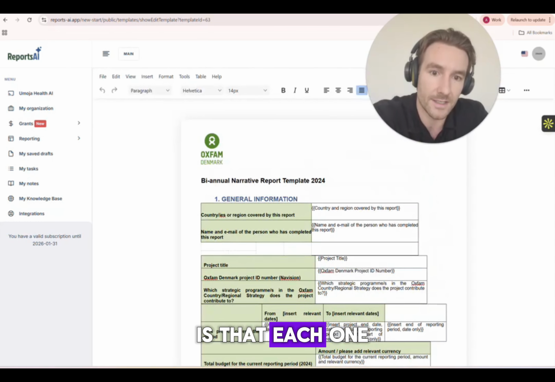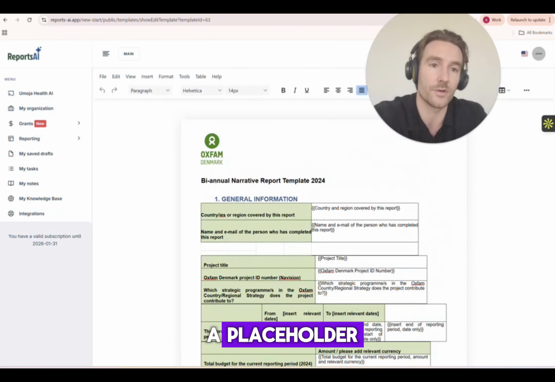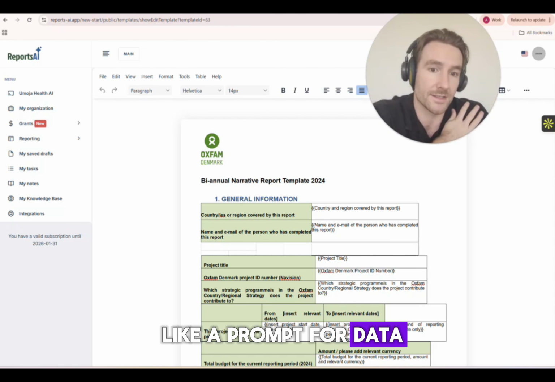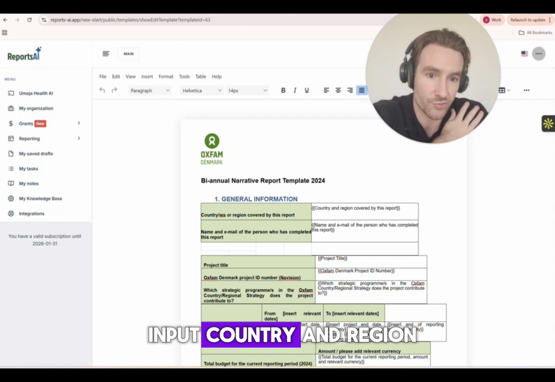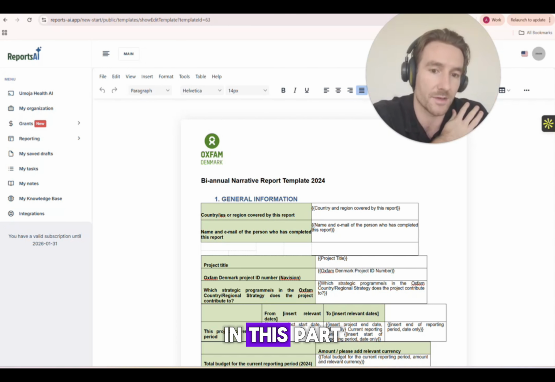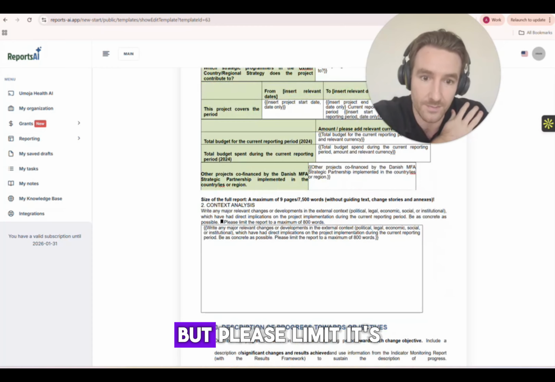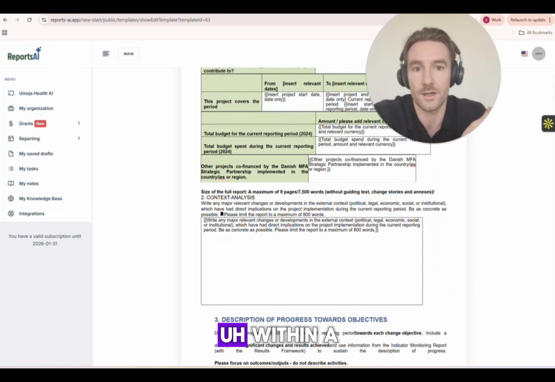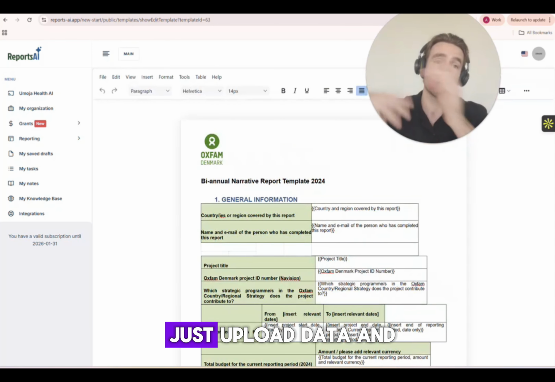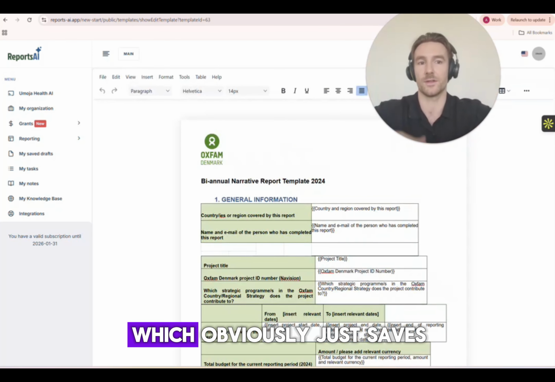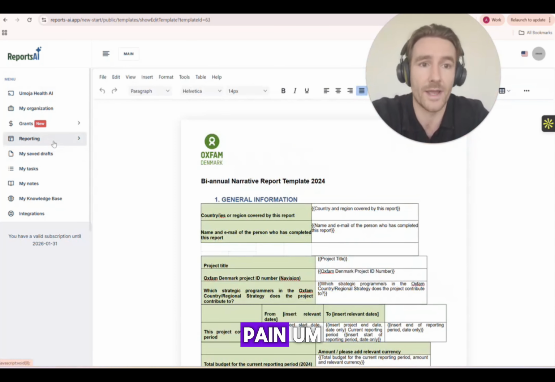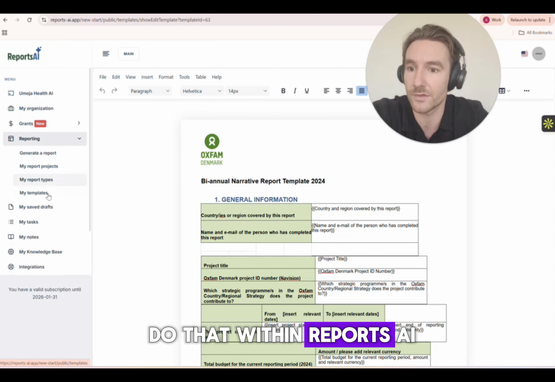And what I've done is that each one of these in double brackets is a placeholder. Each placeholder is essentially like a prompt for data. So it's telling it, okay, input country and region in this part, input the project title in this part. And if you want to answer a question, okay, I want you to answer this question, but please limit it to 800 words. So you can put all these prompts within a form, and then you can just upload data and get it to fill out that form, which obviously saves you huge amounts of time, because filling out templates can be a real pain, but you can actually do that within ReportsAI.